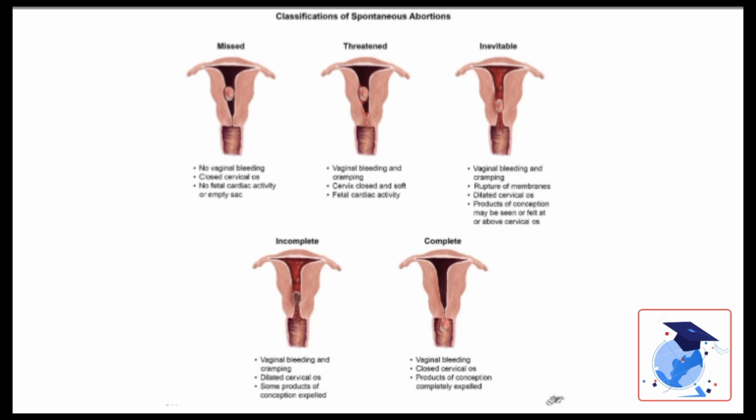For an incomplete type, there will be vaginal bleeding, and there will be passage of contents, with an open cervical os, and on ultrasound, there will be retained fetal parts. For a complete abortion, there will be vaginal bleeding, there will be passage of contents, a closed cervical os, and on ultrasound, there will be no fetus present.